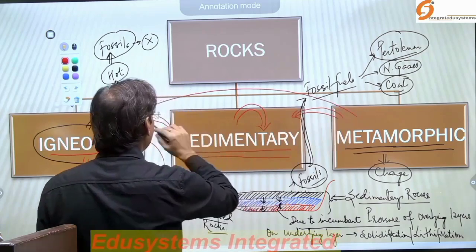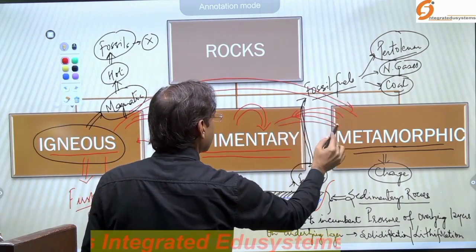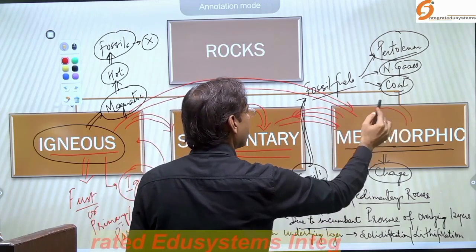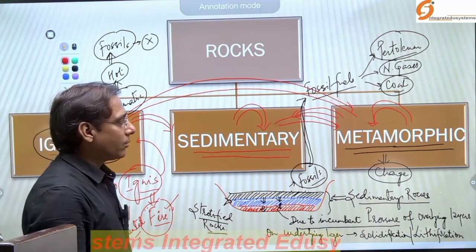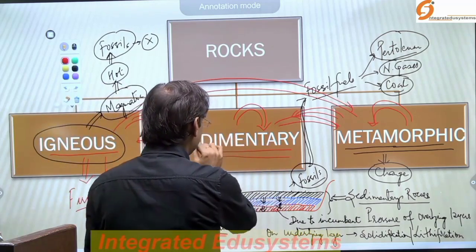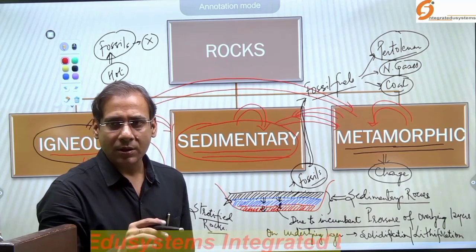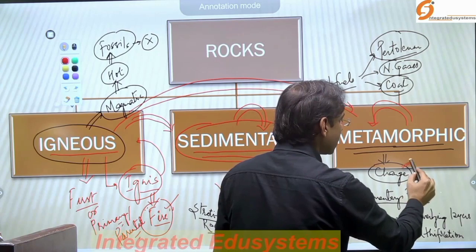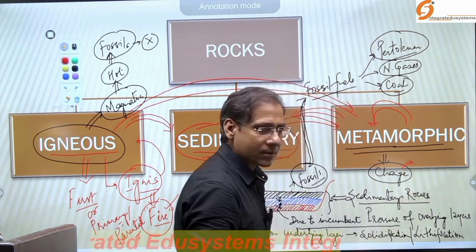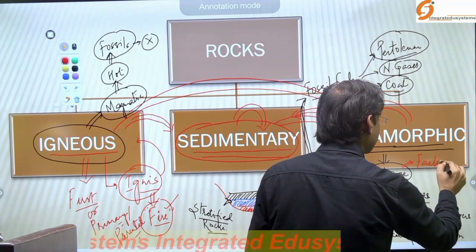It originated from the igneous rocks or the sedimentary rocks or from the metamorphic itself. So when the sedimentary rocks change their compositions, they metamorphose, and this change takes place due to different factors. Several factors lead to those changes.